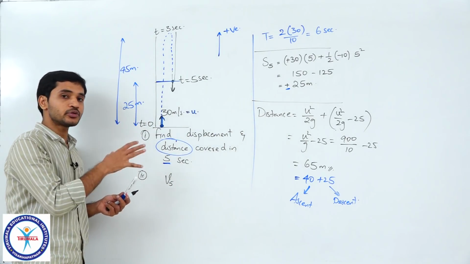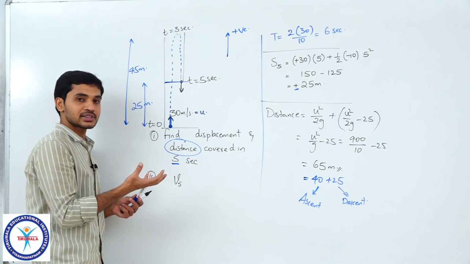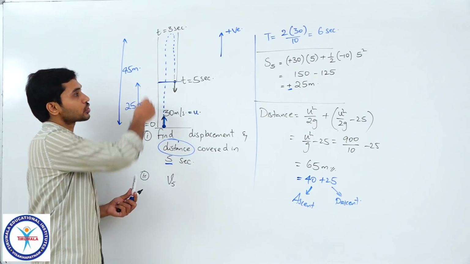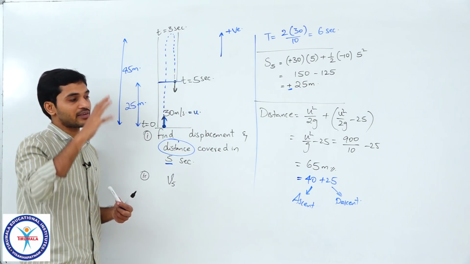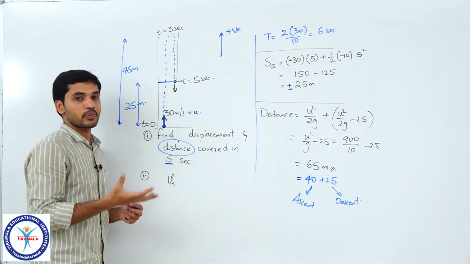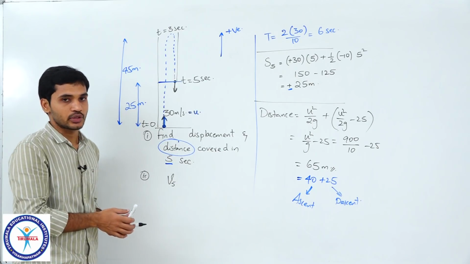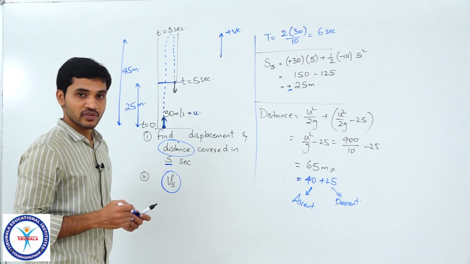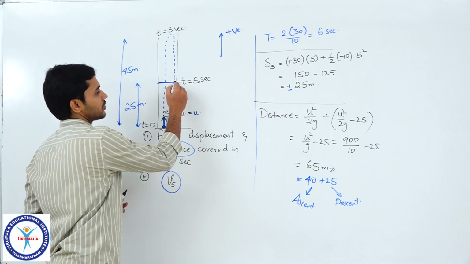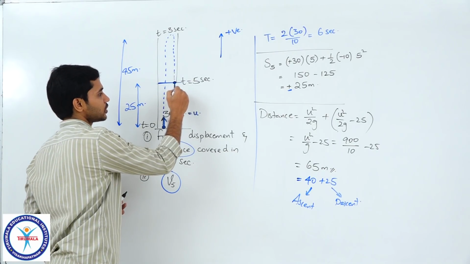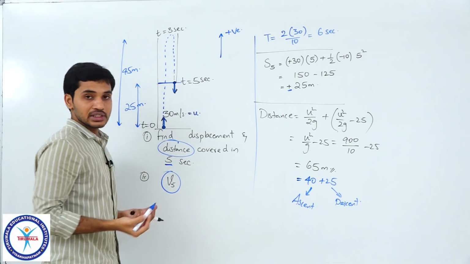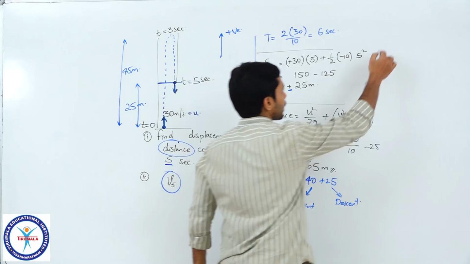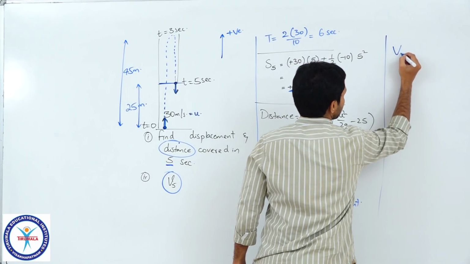So, try to picture out what they are asking us, for what duration they are asking us to analyze. Clear? So, the motion of the particle should be very clear in our minds. We will have to have a visual of what is happening to the particle, then we can easily write the equations, right. And like you can see that they are also asking us to find out the velocity of the particle after 5 seconds, which means at this position we need to find the velocity, and you can clearly say that the velocity should be negative, right. Let us see whether we get that or not. So, we need velocity at 5 seconds.